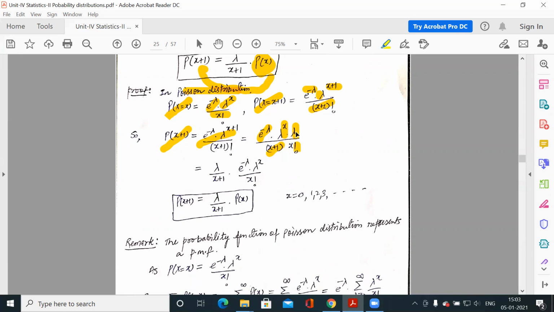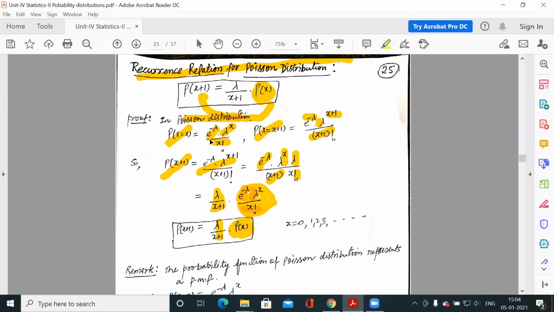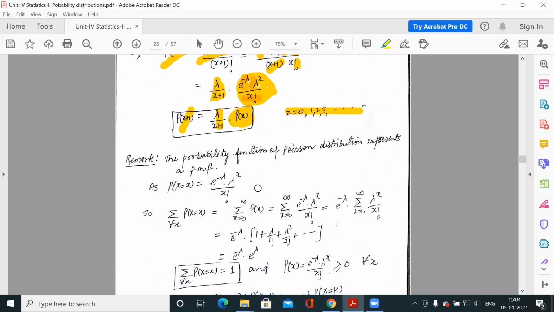Out of this, lambda by x plus 1 comes out, and whatever is left is e to the power minus lambda, lambda to the power x by factorial x. So it is lambda by x plus 1 into the probability. This is your p(x), the probability function for Poisson distribution. So p(x+1) is equal to lambda by x plus 1 into p(x).